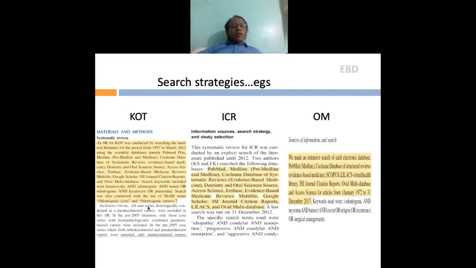Now, these were the different search engines that we had used here, as well as the search strategy. Of course, in KOT we had used the maximum number of search engines. If you see here, there are so many search engines. These 3-4 lines will tell you the number of search engines we had used. And in one of our latest systematic reviews, we had reduced the focus to only some search engines. But the criterion is that you should have at least 2 or more search engines included in your search